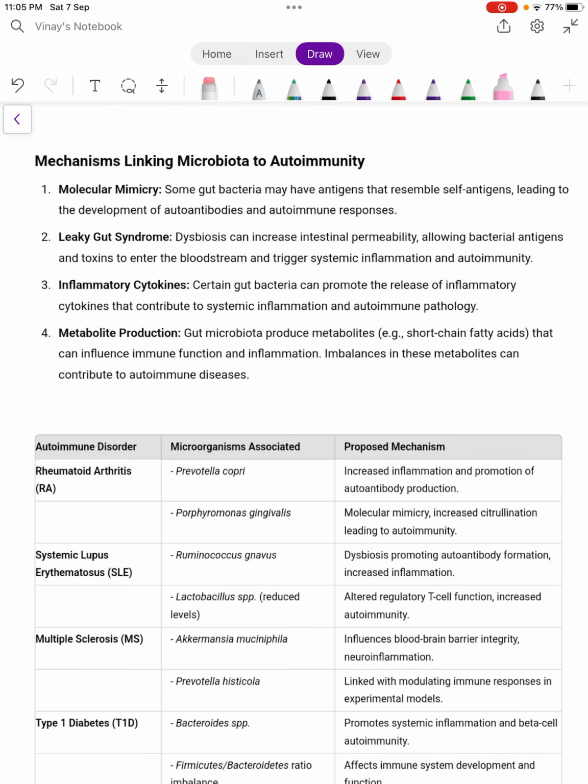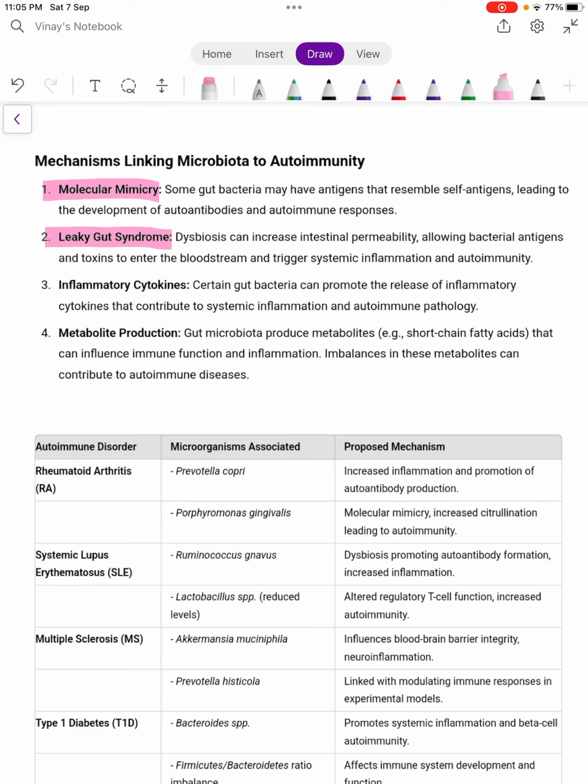So there are four main mechanisms. Most important is molecular mimicry. Okay, what happens is the antigens from these organisms will be confused as self antigens, and the body will produce more auto antibodies against the self antigens. And next is leaky gut syndrome, and that is because of dysbiosis.